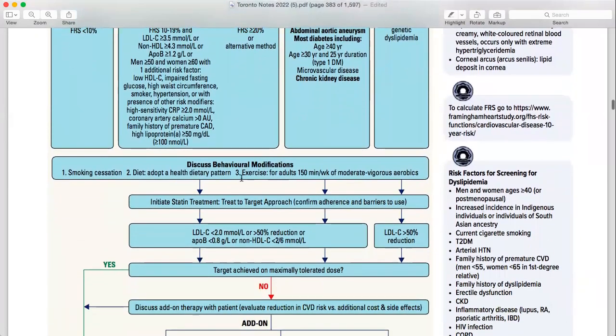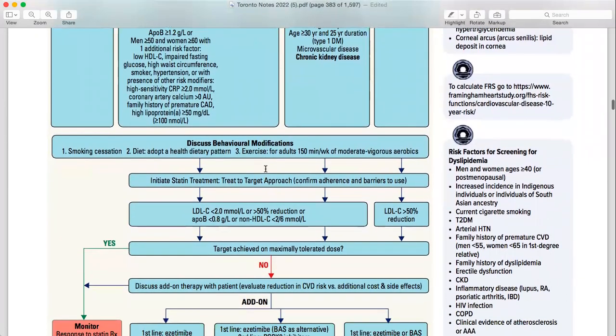Then coming to discussing behavioral modification. What you are going to do in part 1 is smoking cessation. This is basically behavioral, right? Before starting a statin, what are you going to counsel the patient? If they started a statin and didn't stop smoking, there's no point, right? So you have to start from the behavior, then move on to the statin. Pharmacotherapy comes after. The first thing is the non-pharmacotherapy approach, behavior counseling.